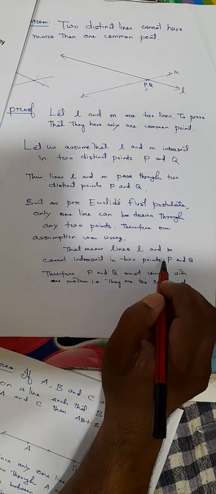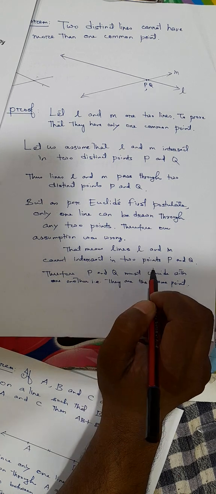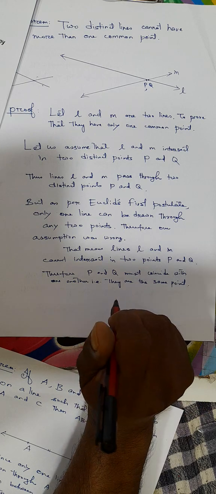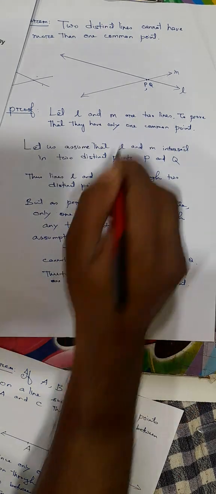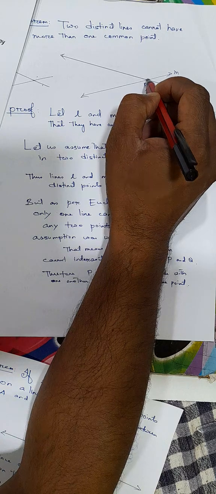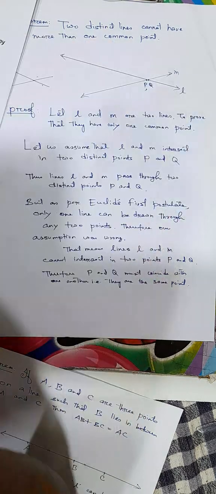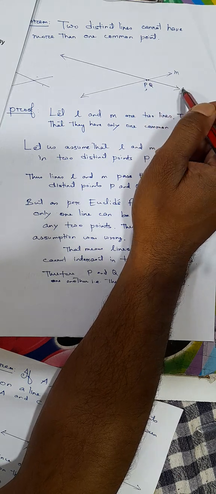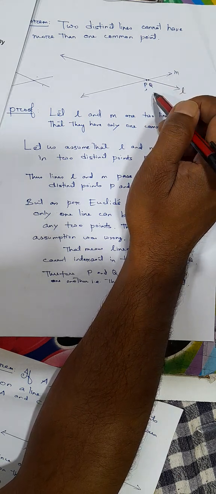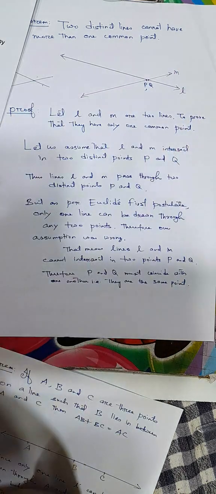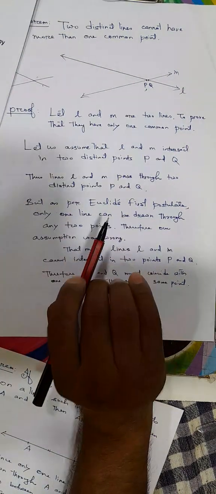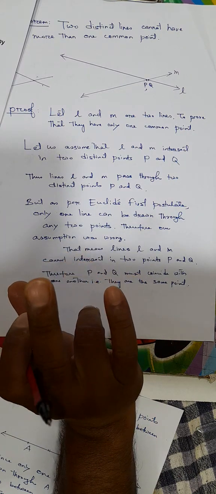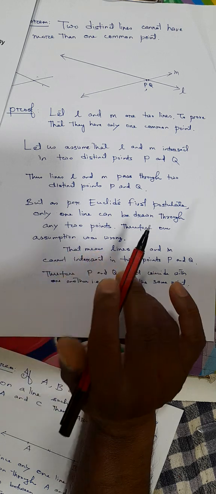That means lines L and M cannot intersect in two points P and Q. Therefore, P and Q must coincide with one another. They must be the same point. They cannot be two distinct points. If you assume that there are two distinct points, that means lines L and M are passing through two distinct points. Euclid's postulate number 1 says that through a pair of given points, we can draw only one line passing through them.